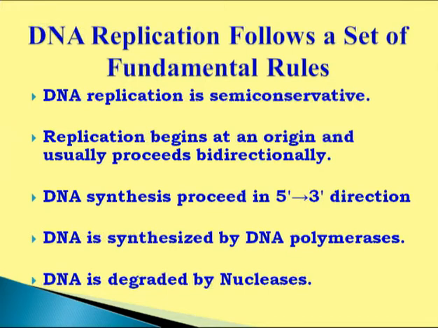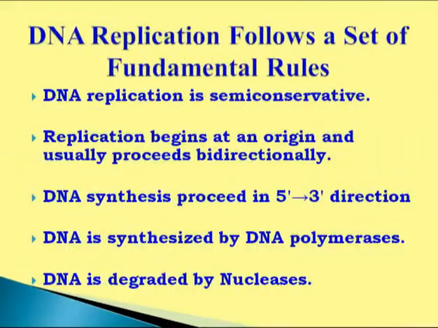Second important one is replication begins at an origin and usually proceeds bidirectionally. There are specific sequences in the genome which are highly conserved, particularly in the case of E. coli. If we will see, it is around 255 base pair, and among them there will be specific conserved regions, 13 base pair and 9 base pair, which facilitate binding of many protein molecules, and then there will be creation of replication fork, and whenever replication fork is created, the process of replication starts bidirectionally at leading and lagging strand respectively, that we will discuss later on.